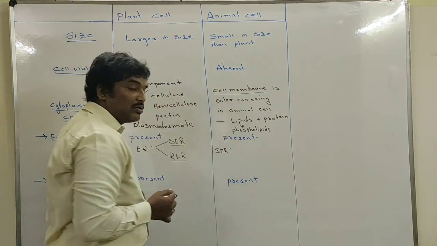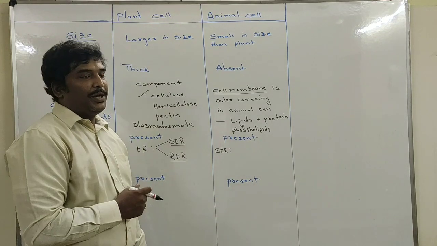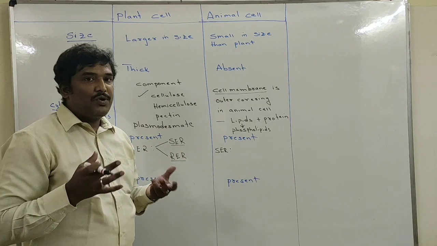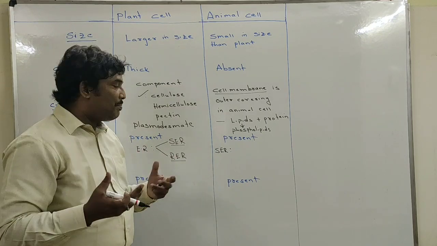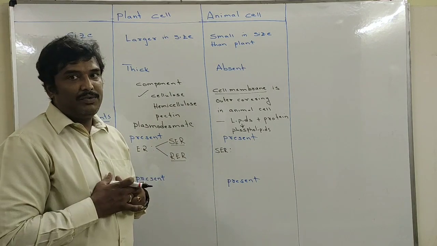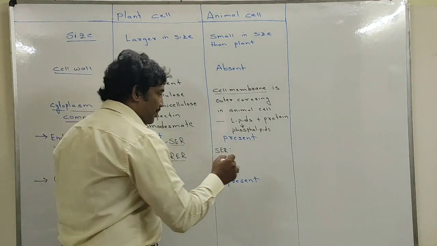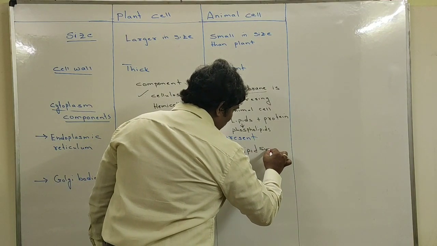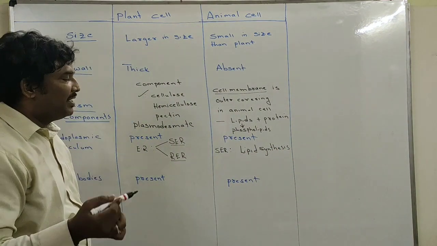So we have to see the function also. What is the function of smooth endoplasmic reticulum? Why is it called smooth endoplasmic reticulum? On specific locations of the endoplasmic reticulum, ribosomes are absent. Ribosomes are not attached to it. Such endoplasmic reticulum is called smooth endoplasmic reticulum. The smooth endoplasmic reticulum is involved in the process of lipid synthesis.